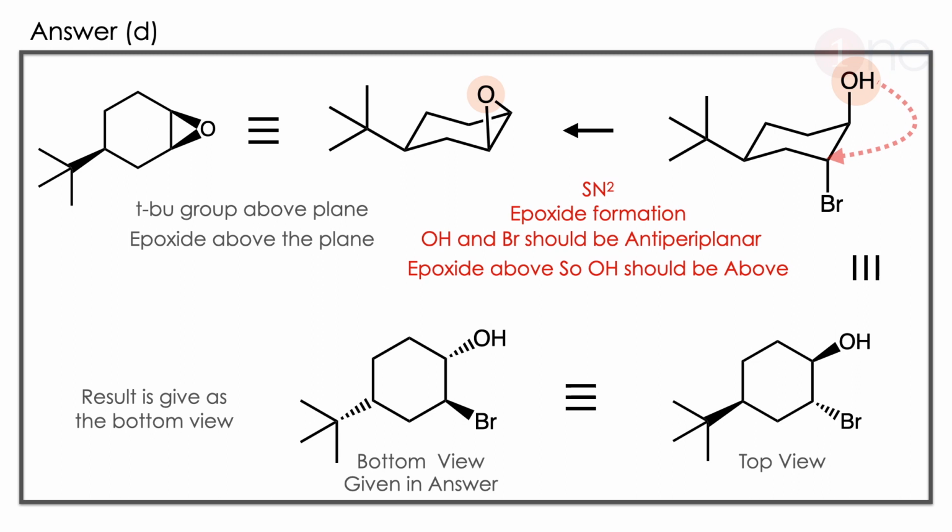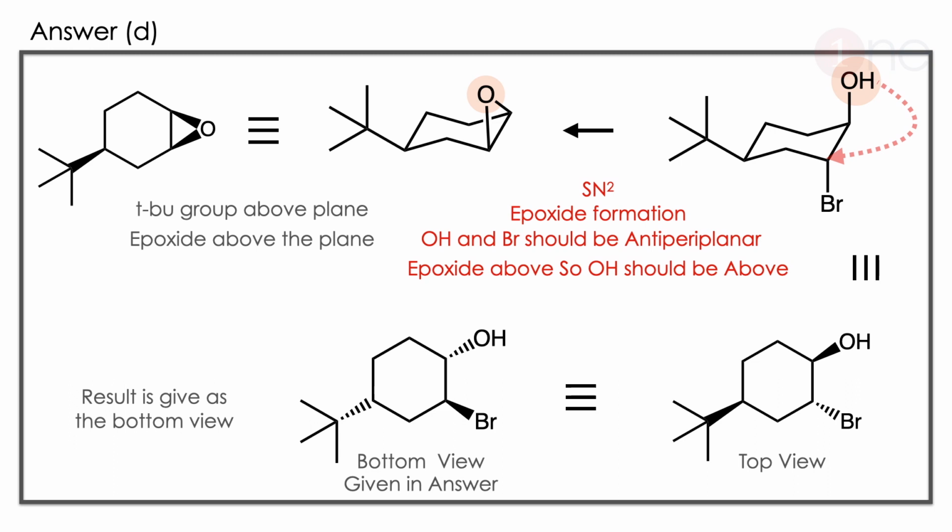Why is this like that? Both should be axial because it should be an anti-periplanar elimination, since it is an SN2 formation. So OH attacks, Br leaves. Br is a good leaving group, so a simple intramolecular attack itself gives you the product. If you write the equivalent, OH is above the plane, bromine is below the plane and tertiary butyl is above the plane. But there is one important thing.